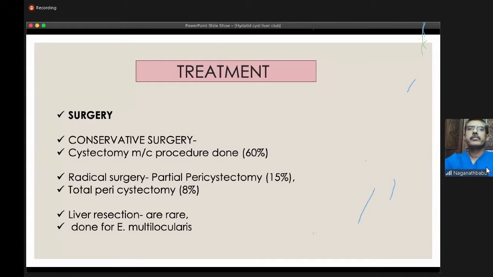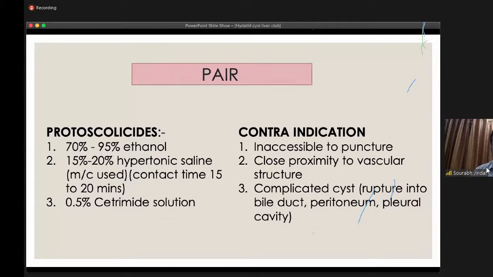Okay, sir. Surgeries are cystectomy, radical surgery like partial pericystectomy, and total cystectomy. Liver resection is rarely done, and is most commonly done for multilocularis. Next is PAIR. The scolicidal agents used are ethanol, hypertonic saline, and cetrimide. The contraindications are inaccessibility to puncture and close proximity to vascular structures. If there is a rupture into the bile duct, it will cause sclerosing cholangitis, so in that condition we should not do PAIR and inject scolicidal agent.